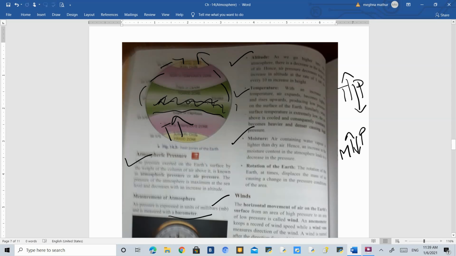Okay. Then finally, rotation of the earth, because as you know, the earth is always rotating from west to east. That is why, due to this rotation, the mass of air always displaces, and that is why the air will also displace. Okay, and this is how the pressure condition will also change.